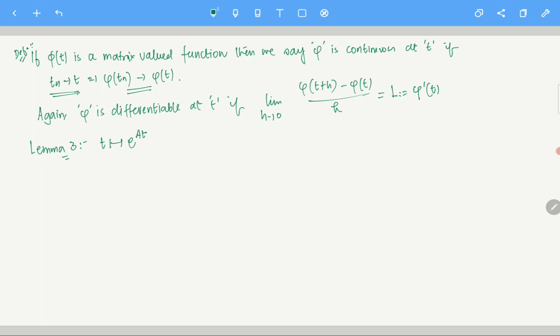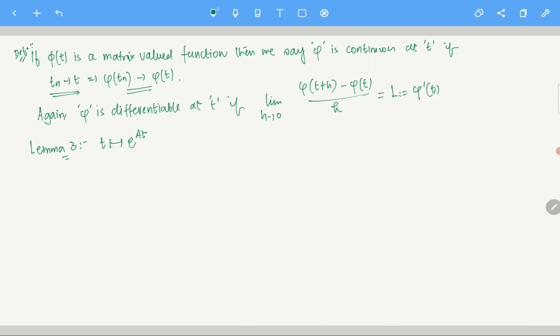If I'm asking you what sort of function it is, that's a matrix valued function, of course. Do you think it is a continuous function? There is an exponential term involved, and it's quite natural to think of this as a continuous function, and it is a continuous function. So it is continuous, it is actually differentiable.